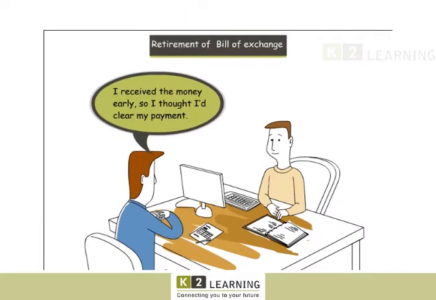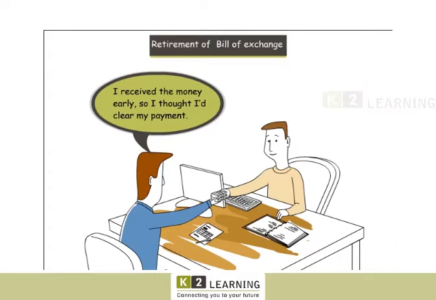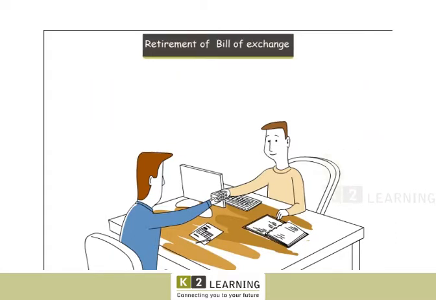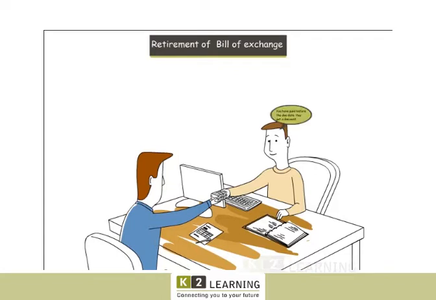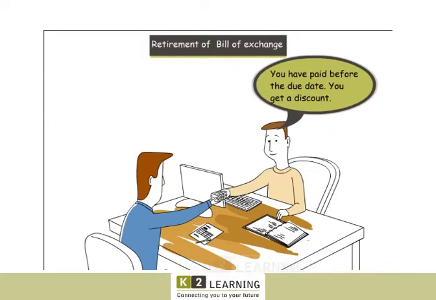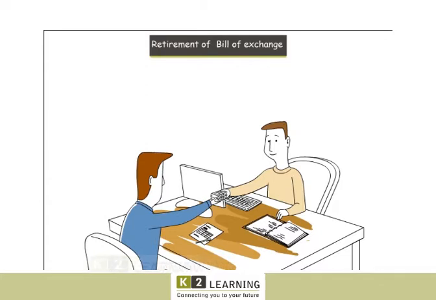Sometimes, the drawee may make the payment of the bill before the due date. This is called retirement of a bill of exchange. Due to the premature payment done by the drawee, the drawer allows some discount on consideration. Such a discount at the time of the retirement of a bill is an income to the drawee and an expense for the drawer.